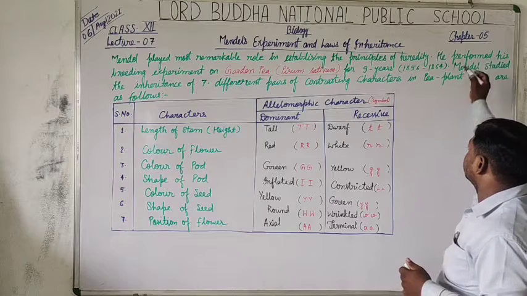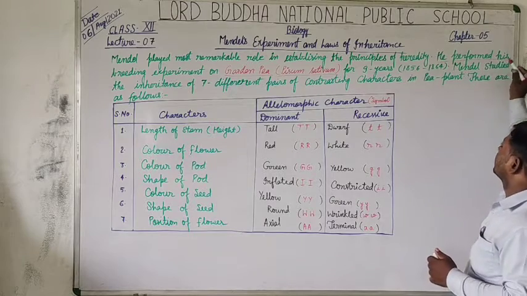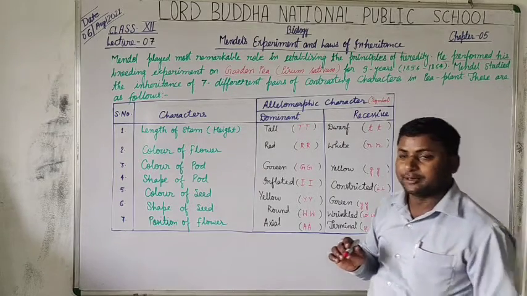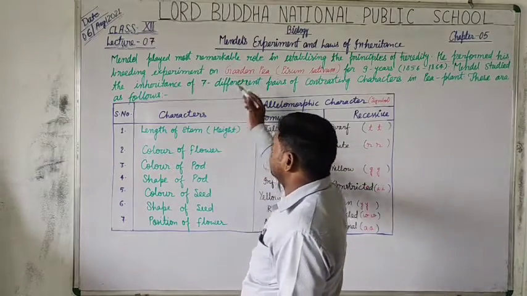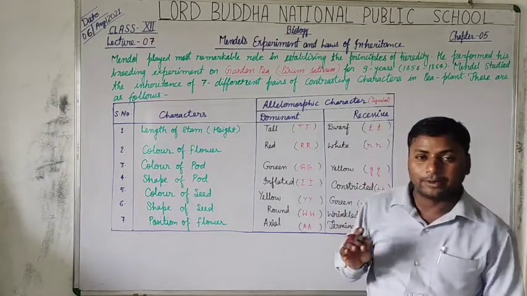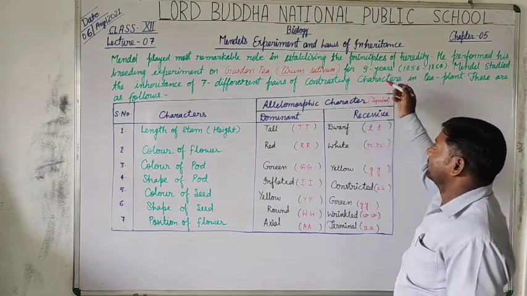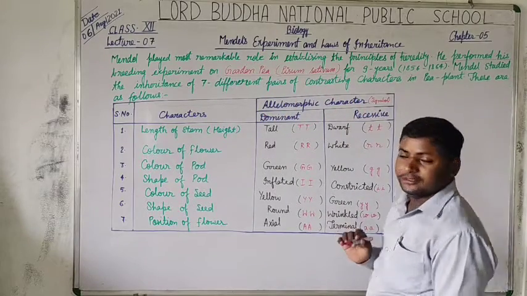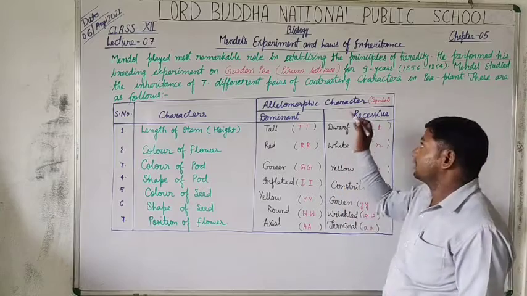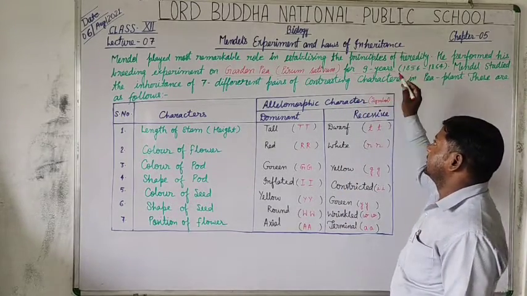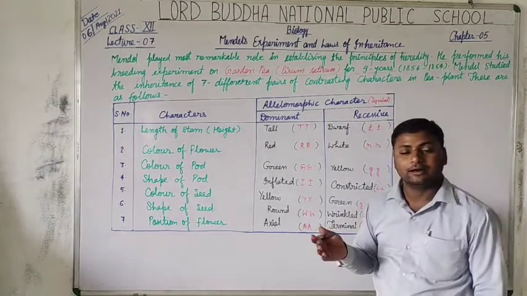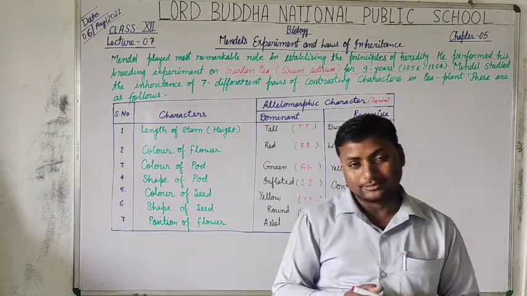So he performed his breeding experiment on the garden pea, Pisum sativum, and he did his experiment for about 9 years. 9 years he continuously did his experiment.